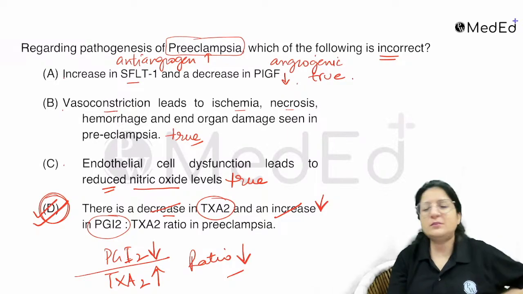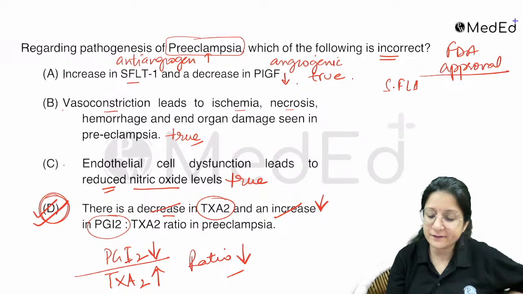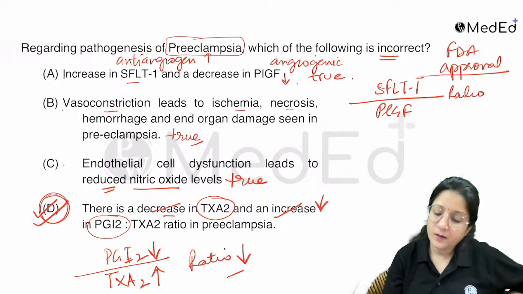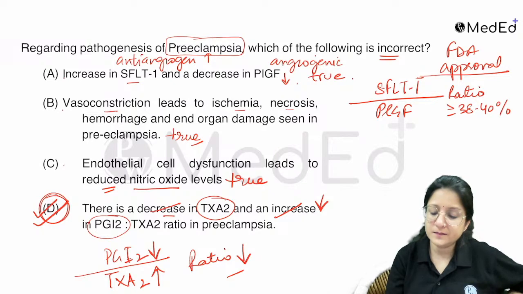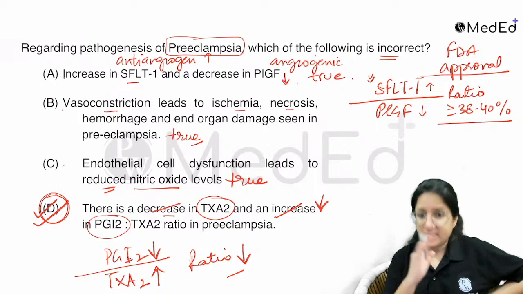Pointer here. Recently, in May 2020, there was an FDA approval for a test, that is serum sFLT1 and serum placental growth factor, the ratio. If sFLT1 increases and placental growth factor decreases, this ratio changes.